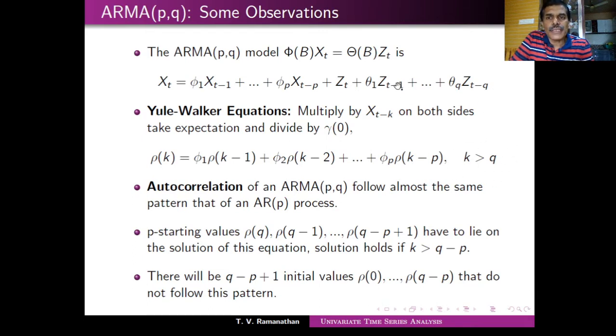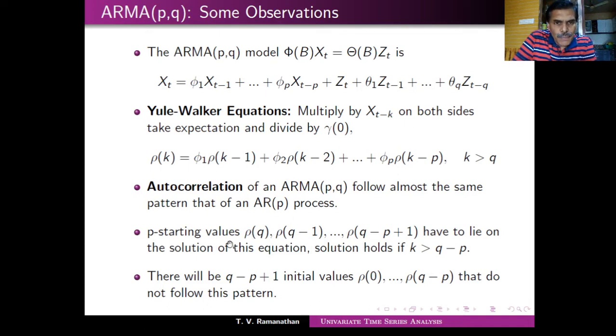This condition is required because otherwise I am unable to say anything. If that is not the case, then you will have some contributions from here. So the autocorrelations of an ARMA(p,q) process follow almost the same pattern as those of an AR(p) process, but not exactly the same. The reason is that you are not in a position to say anything about the first few correlations. So what are the p starting values? rho_{q-p+1}, rho_{q-p+2}, etc., up to rho_q.